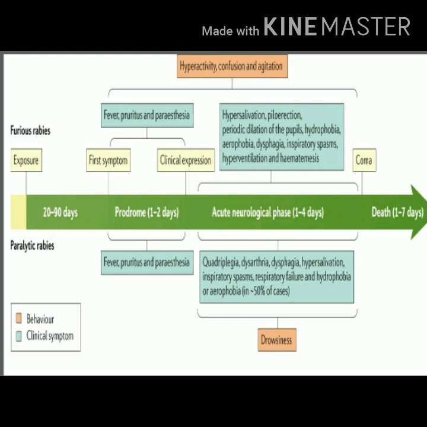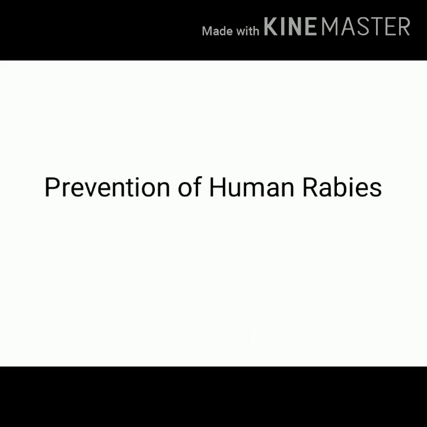So where should we focus? Our focus must be on prevention. Can we prevent rabies? Yes, what is your answer to this question? Is rabies a preventable disease? Yes, we can definitely prevent rabies.